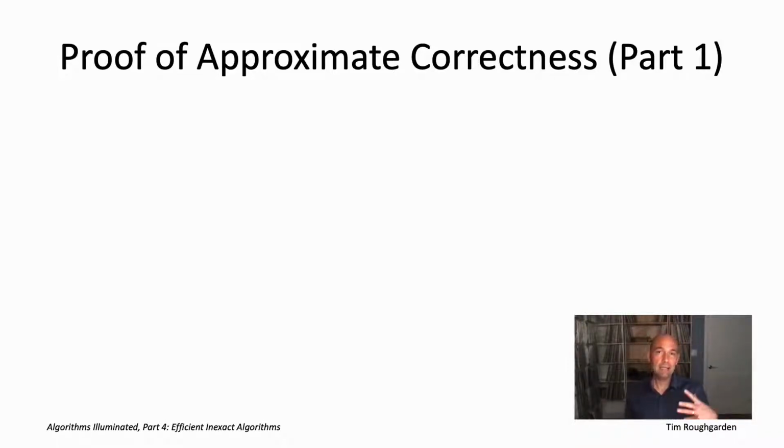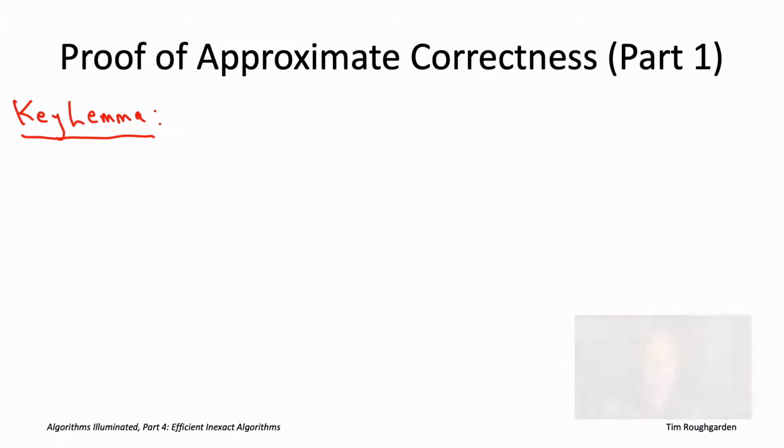The main thing we need is a new version of what we were calling the key lemma for the maximum coverage problem. So this is the lemma that asserts that the greedy algorithm makes progress in each iteration. Back in maximum coverage, we wanted to say that each of the k iterations increases the coverage by a healthy amount. Here we want to argue that each iteration of the KKT algorithm increases the influence of the current set of seed vertices by at least a given amount.